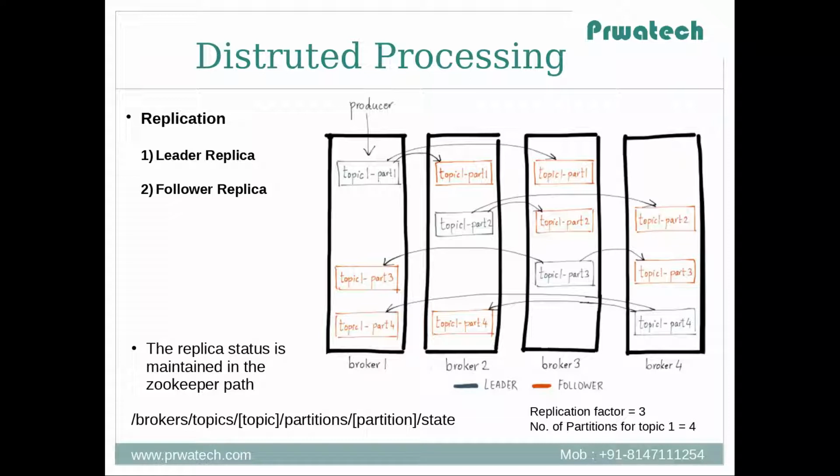In the diagram we can see topic 1 has 4 partitions, part 1, part 2, part 3 and part 4. Each partition has 3 replicas present in different brokers for high availability. Topic 1 part 1 has the leader replica in broker 1 and follower replicas in broker 2 and broker 3. Similarly, topic 1 part 2 has the leader replica in broker 2 and follower replicas in broker 3 and broker 4.